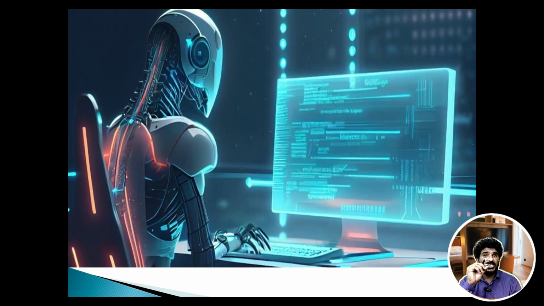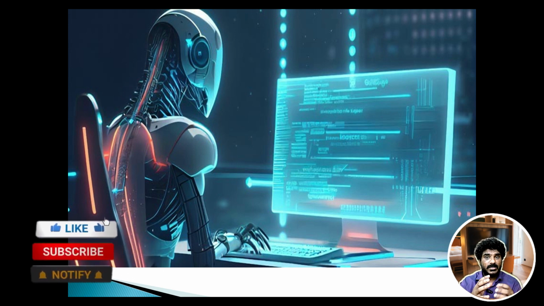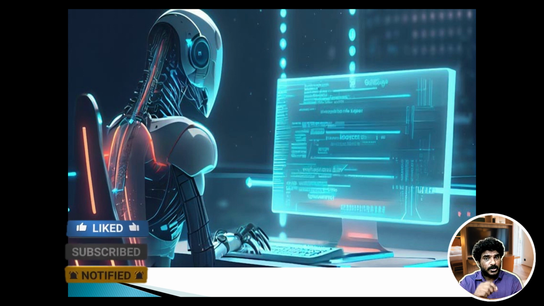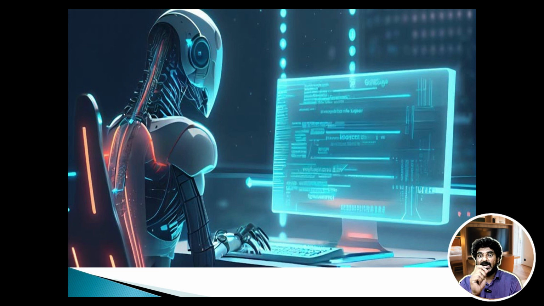Next in the list is generative AI. Now this generative AI pushes the boundaries of creativity, empowering us to generate new content ranging from images, music, and even text. Through techniques like generative adversarial networks, or the GANs, and transformers, we can unleash the power of AI to create never-seen-before content, sparking innovation and fueling creativity.